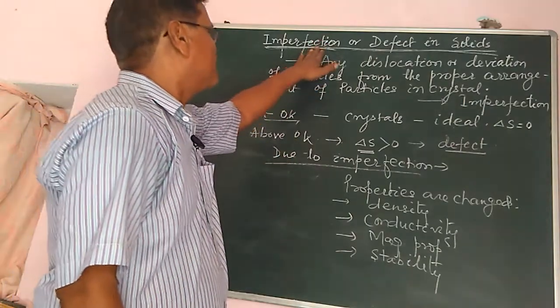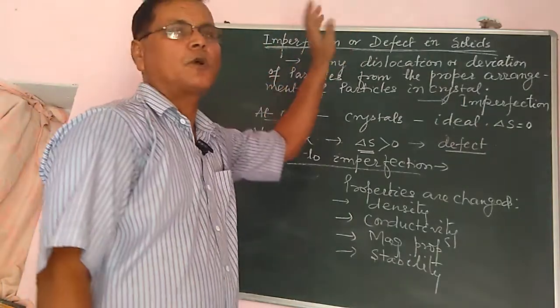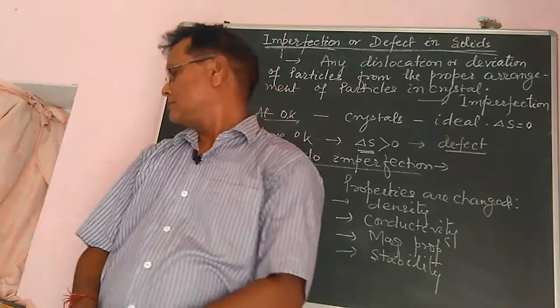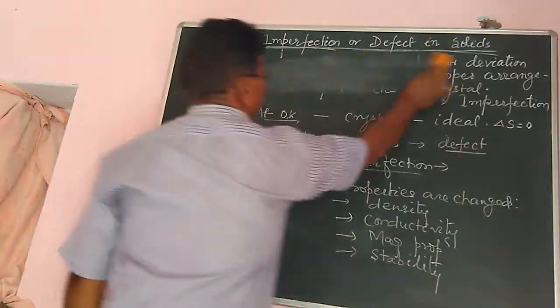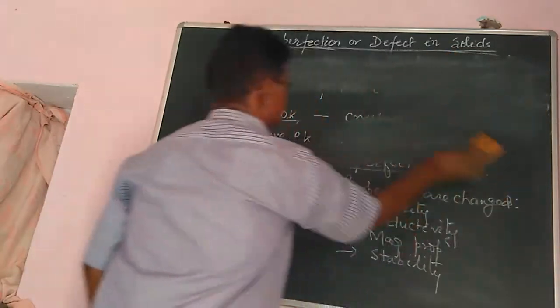Now we have to know the types of imperfections. There are actually two types of imperfections.